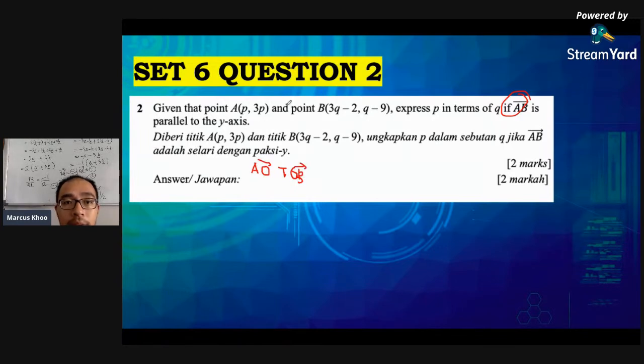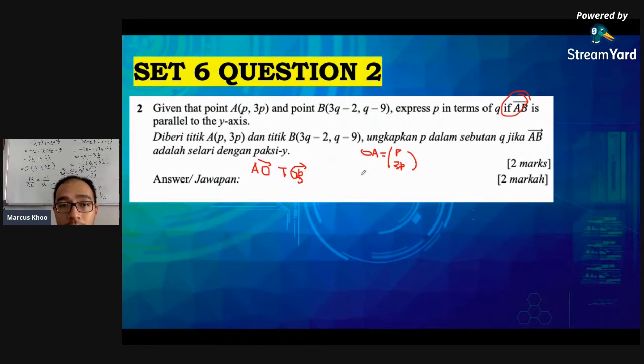Since I'm given these 2 points, I can say that vector OA, I'm going to use matrix so that it's easy, is P and 3P. So vector AO, what we want is the opposite: negative P, negative 3P.